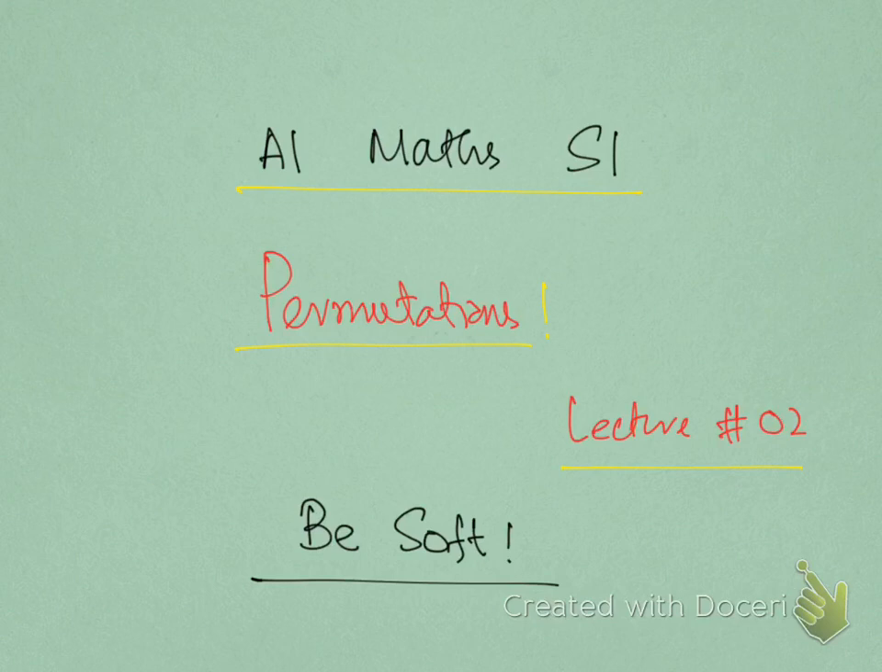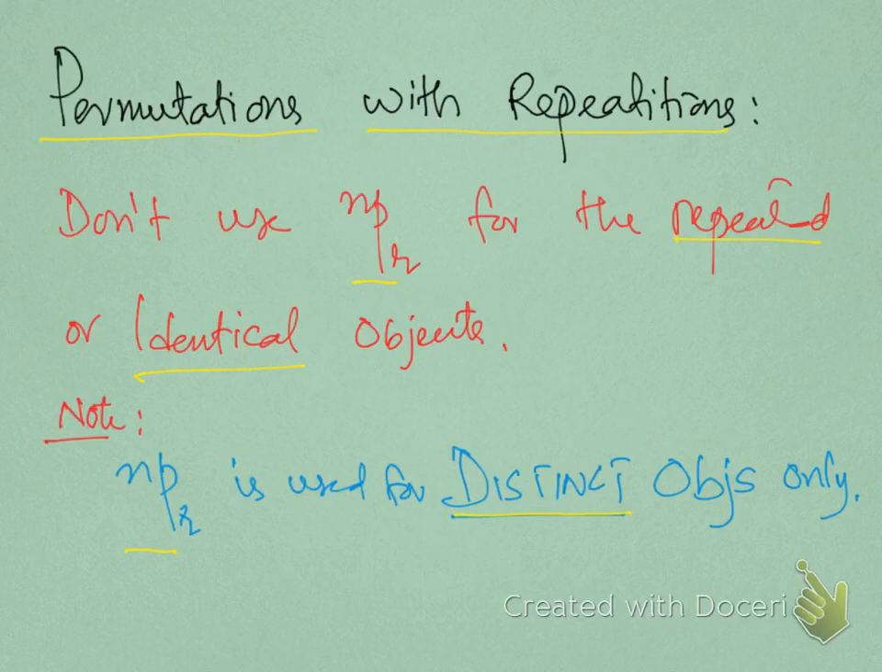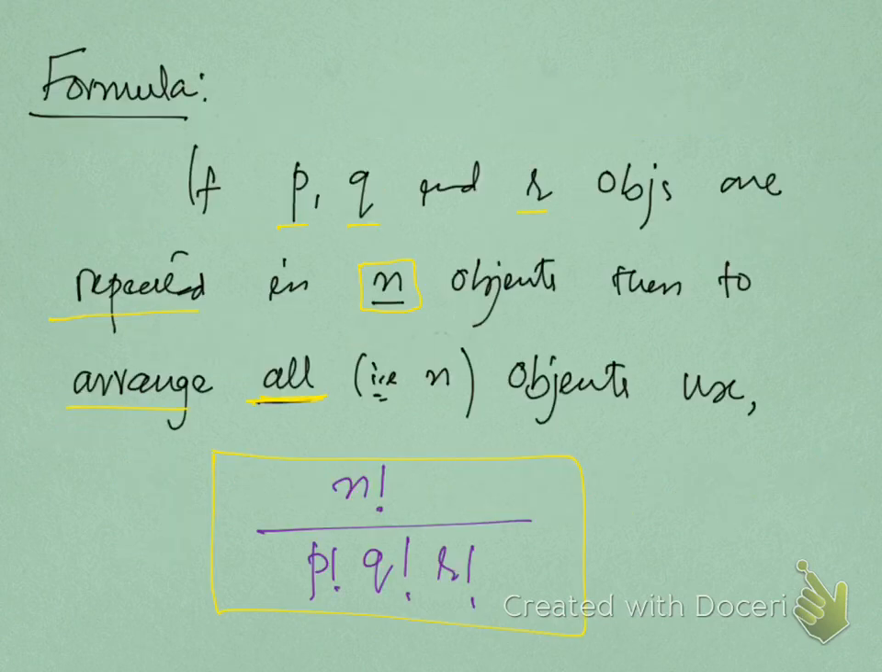Permutations lecture 2. Permutations with repetitions. Don't use nPr for repeated or identical objects, because nPr is used for distinct objects only. Formula: if P, Q and R objects are repeated in n objects, then to arrange all objects use this formula: n factorial over P factorial, Q factorial, R factorial.